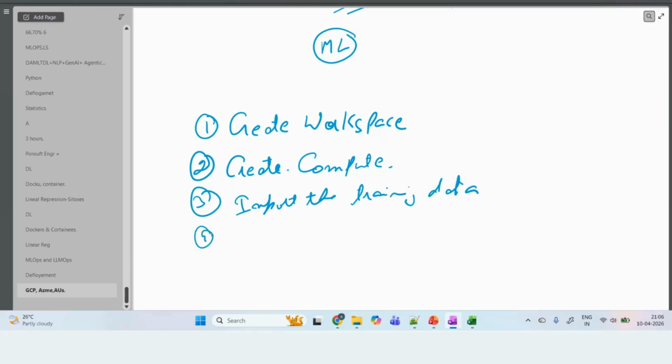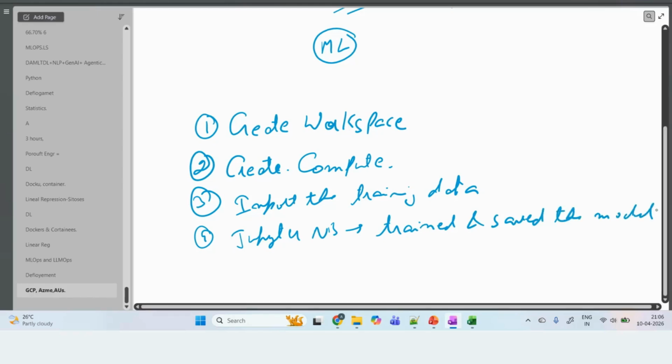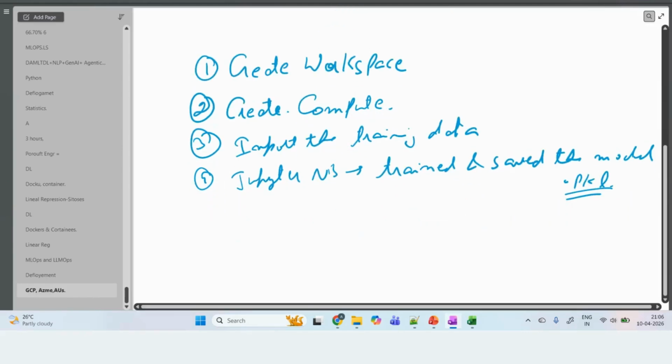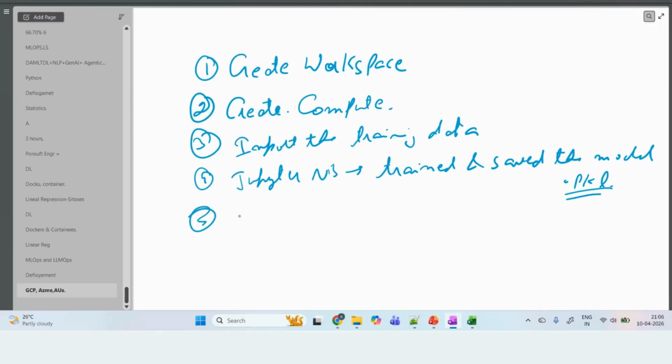The fourth step is that in the Jupyter notebook we have trained the model, trained and saved the model in PKL file format. Now the model is created. Now the fifth step is that we have to create the score.py file.